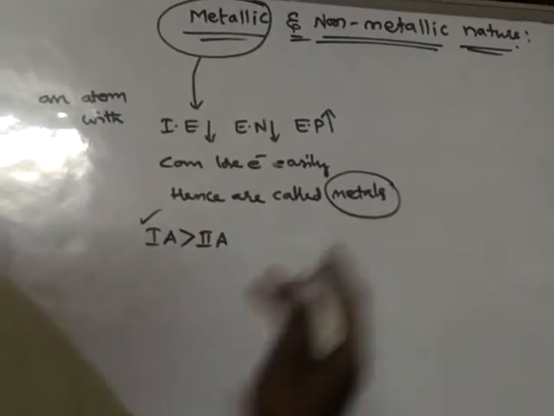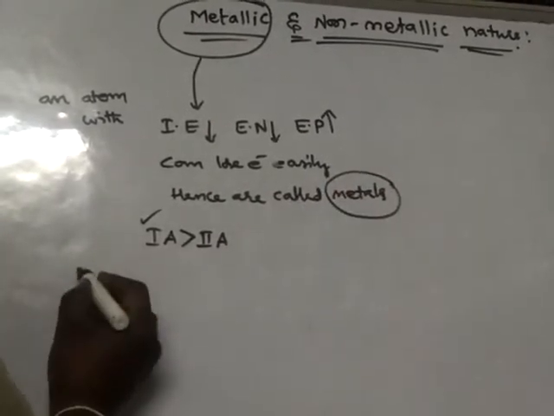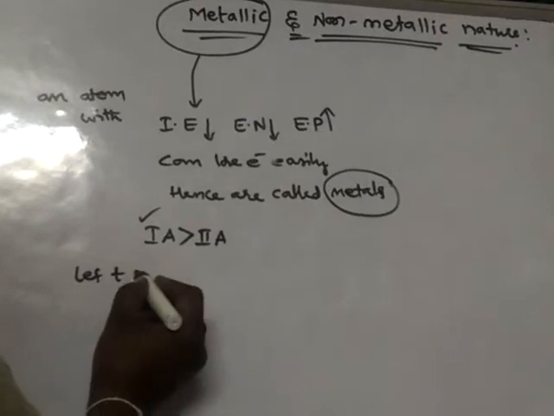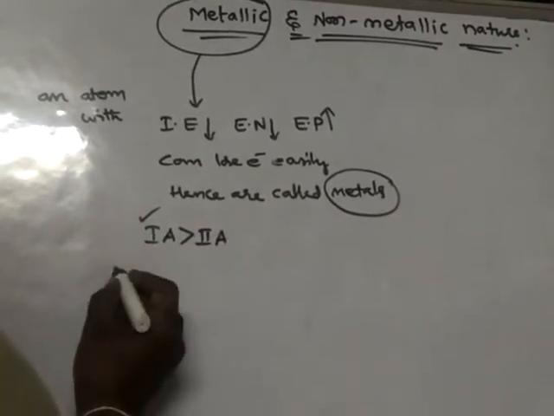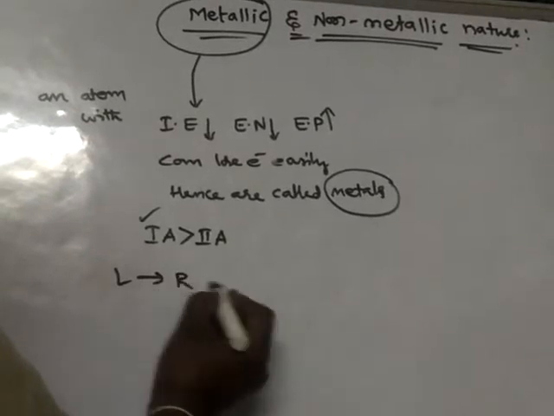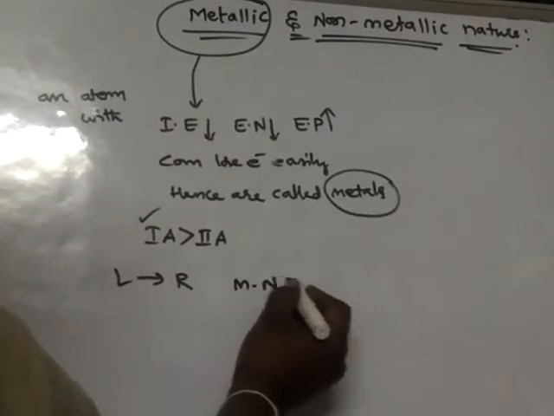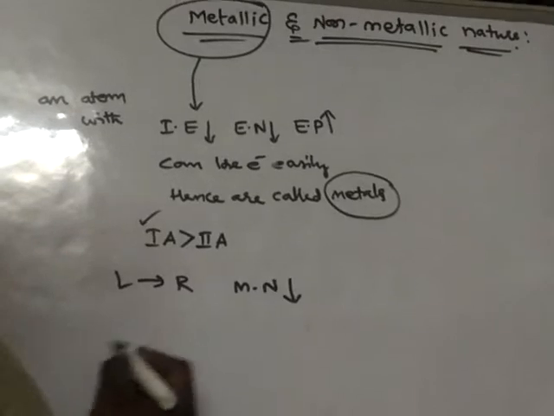As we move from left to right along a period, metallic nature decreases.